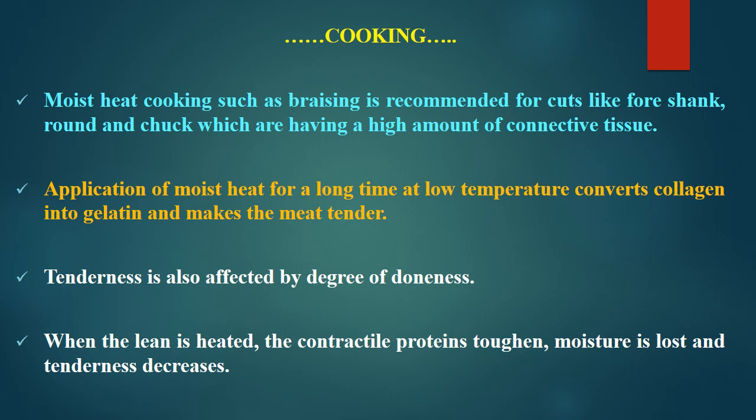So all the toughness due to connective tissue is resolved through this moist heating and by converting the connective tissues or collagen into gelatin. Tenderness is also affected by degree of doneness. So we are going to talk more about how different degrees of doneness make a difference in tenderness. And as we have told earlier, when the lean is heated, the contractile proteins toughen and moisture is lost and tenderness decreases. That we have already mentioned earlier.